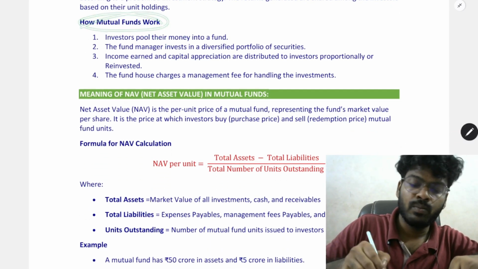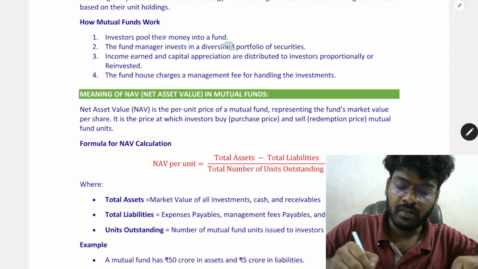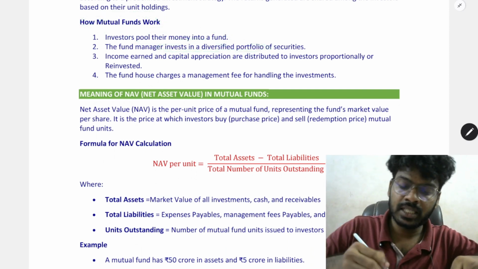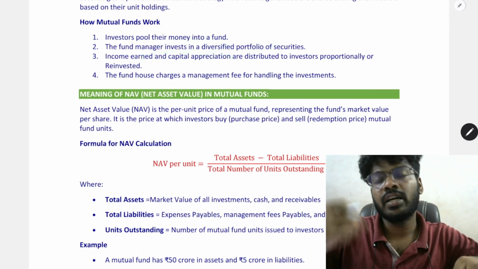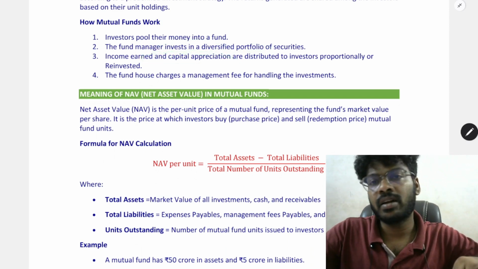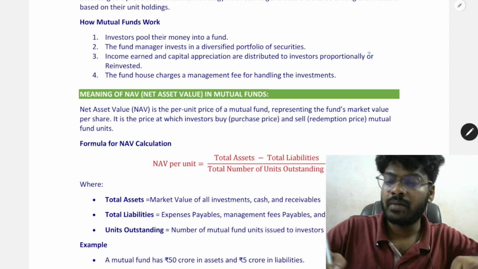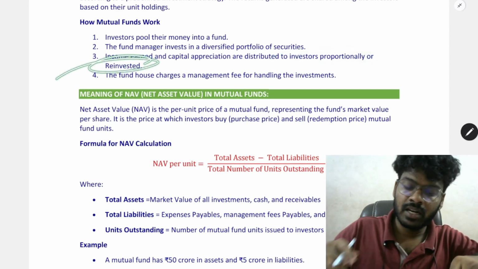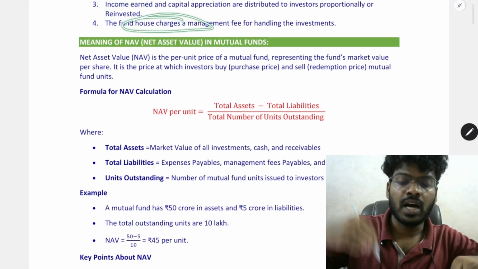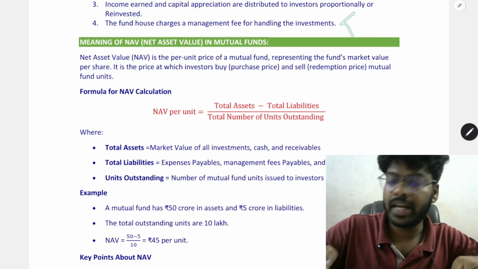How a mutual fund works: it holds the money from the investors and invests in a portfolio of securities. The earned income, that is dividend income, interest or capital appreciation, will be allocated to the investors on a proportionate basis, or it can be reinvested. The mutual fund house charges, that is entry load and exit load.